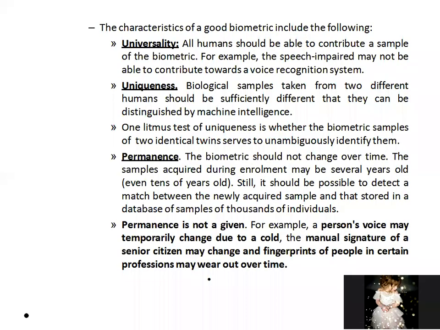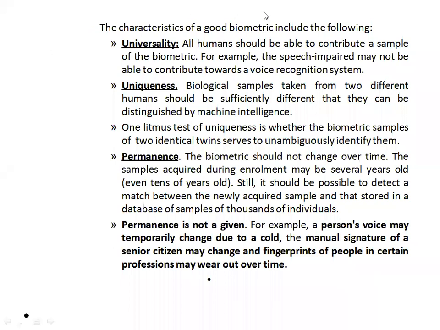Next, what are the different characteristics of a good biometric? You use any kind of biometric, the characteristics of a good biometric are, so there are three characteristics. One minute, I'll come back to it.